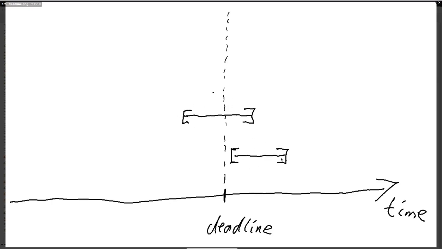This, on the other hand, is fine. We still don't know where the current time exactly is. It can be anywhere in this interval, but no matter where it is, it's after the deadline. So we must check that we have this situation, that the whole interval is to the right of the deadline. One way to do this is to use this contains function that we played with earlier, and look at this interval, the half open interval that starts at the deadline and stretches into infinity. And if this interval contains the validity interval of the transaction, then we are good. Then we know no matter where the current time is, it will be after the deadline.